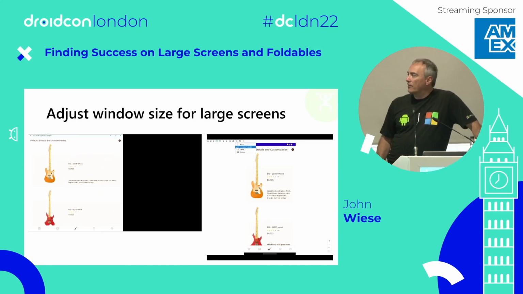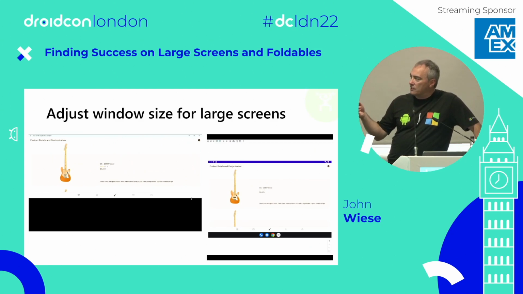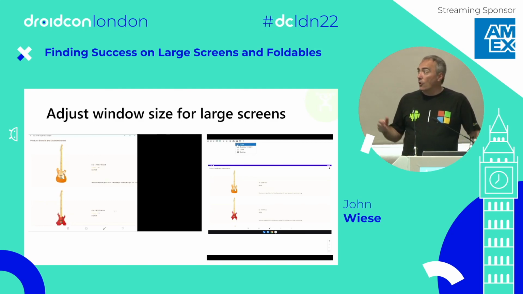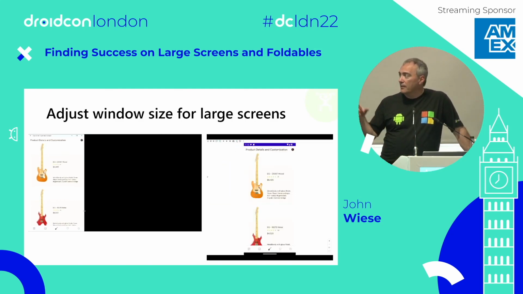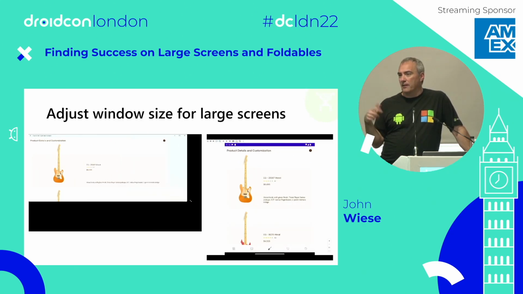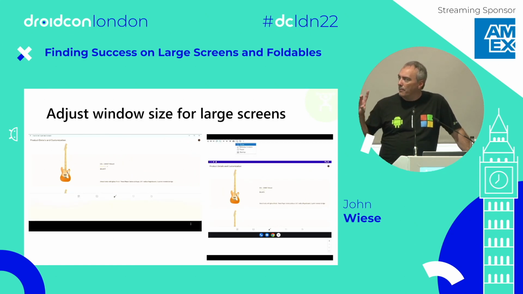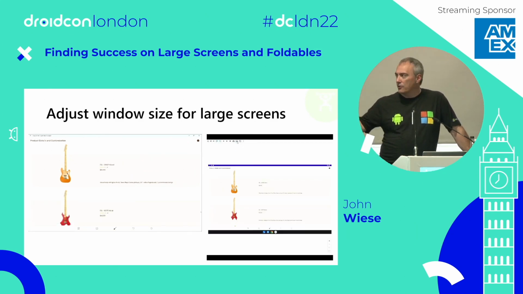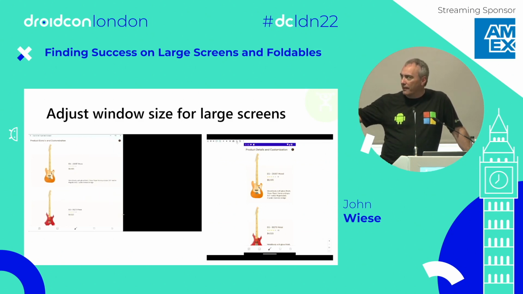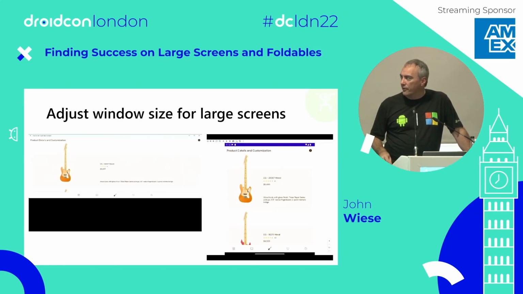And then what about, how can I simulate different sizes in one place? Well, here you're seeing two options. The option on the left is what's called the Windows Subsystem for Android. So if you have a Windows device that you're building on, you can install the Windows Subsystem for Android. You can install any Android app from the Amazon App Store, I think. If your app is out in that store, you can download it and run it on Windows using the Windows Subsystem for Android, and that gives you the ability to drag the window to different sizes and see how your app performs there.